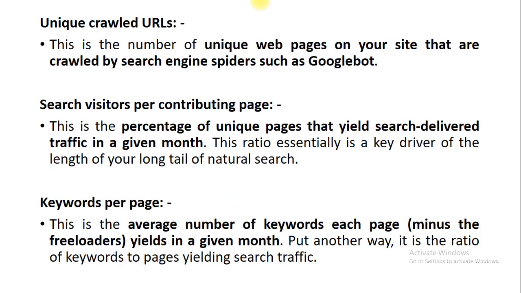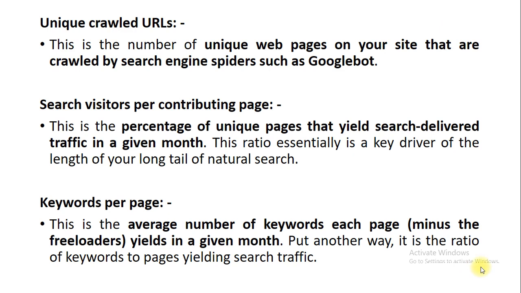Unique crawled URLs. Now, what does crawled mean? That is the role of the crawler, which crawls the URLs that are being indexed. For Google, you have Googlebot as the spider or crawler.